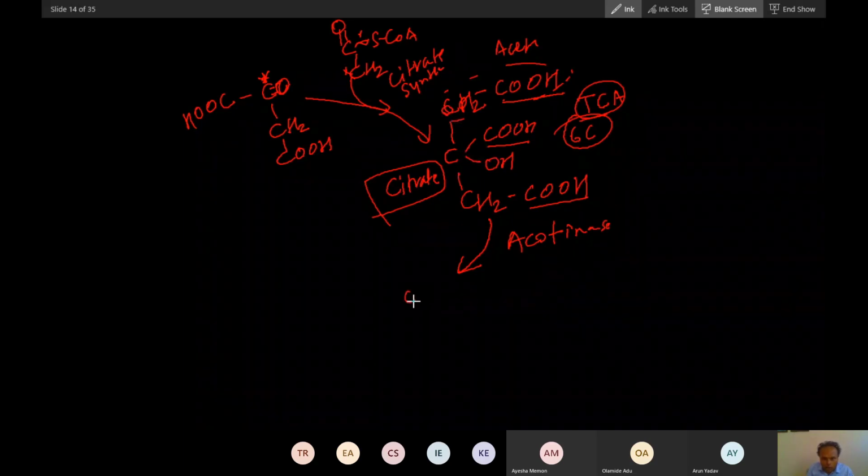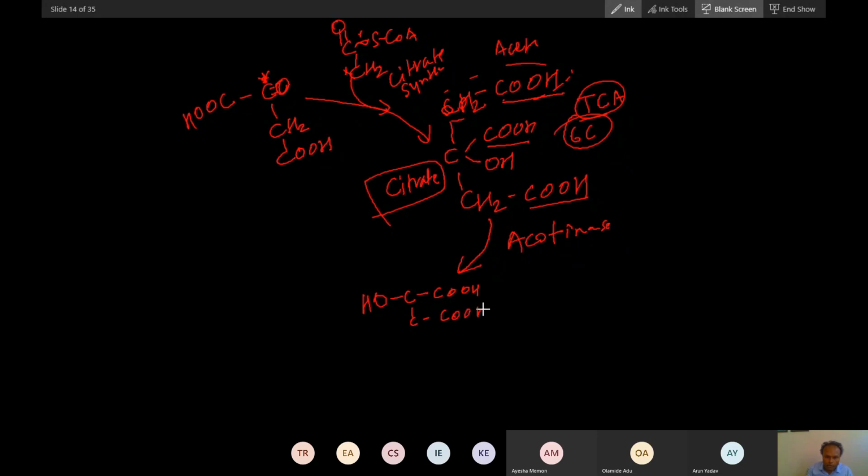So the hydroxy group will be placed here, then the carboxyl group, and then CH2 COOH. This is done by aconitase.